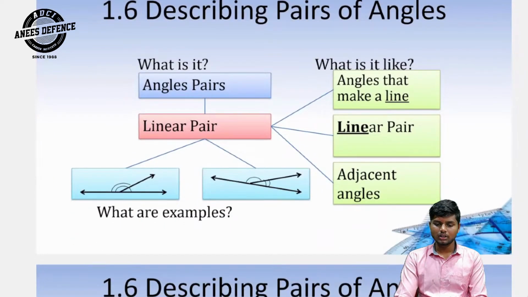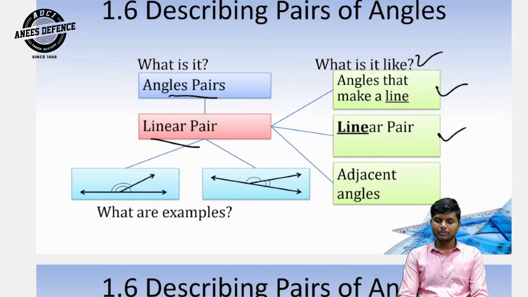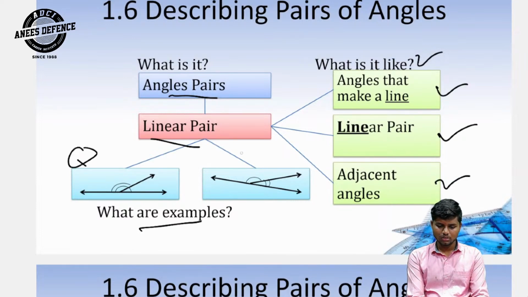Describing pairs of angles. Next point. Linear pair. What is it? Angle pair. What is it like? Angles that make a line. Linear pair angles are adjacent. These are two examples of this.